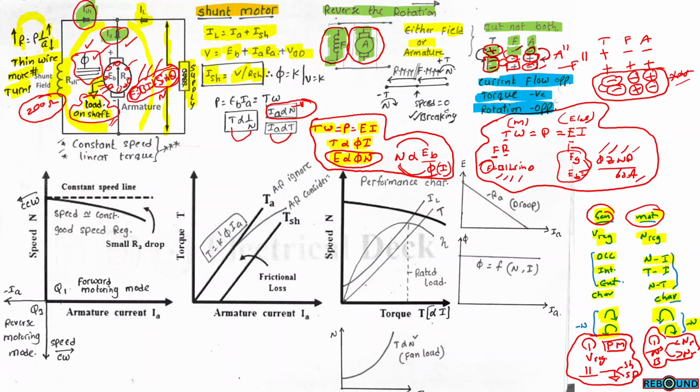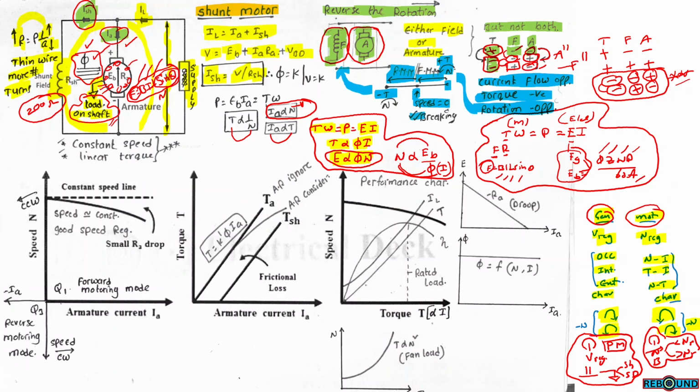Motor will start rotating in the opposite direction, but not immediately. So this is the rotation of the motor. Motor is rotating in the counterclockwise direction. At this position, the torque is positive, and the terminals are reversed, either armature winding or field winding. Then the torque will change immediately, but the speed will not change immediately. Speed gradually decreases from positive speed to 0 speed, and from 0 speed to negative maximum speed.